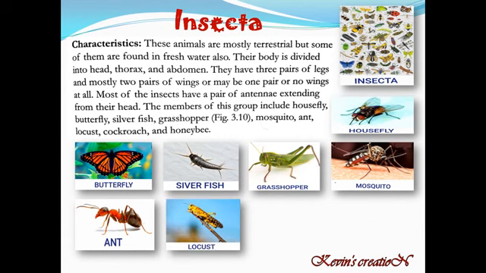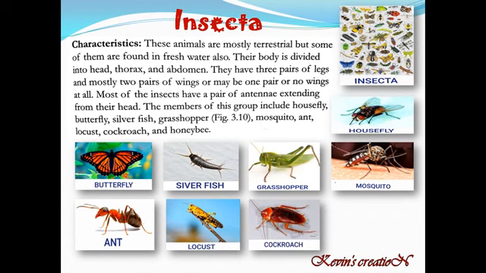Recently we had locust in the news, and then cockroaches, they are there all over in your house, and then honeybee. So this was all about the subgroup Insecta or the insects.